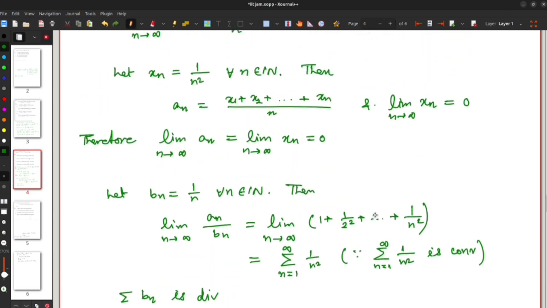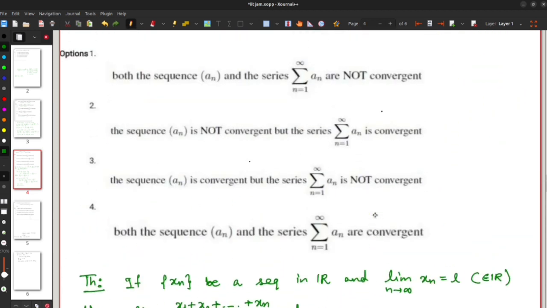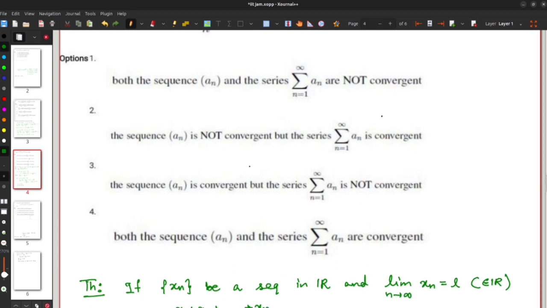Therefore the sequence an is convergent, but the series summation an is divergent. 1 is wrong, 2 is again wrong, 3 is true, and 4 is false. Let's go to the next question.